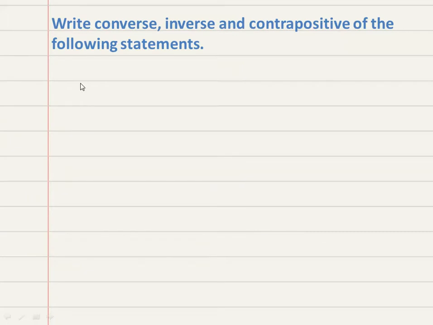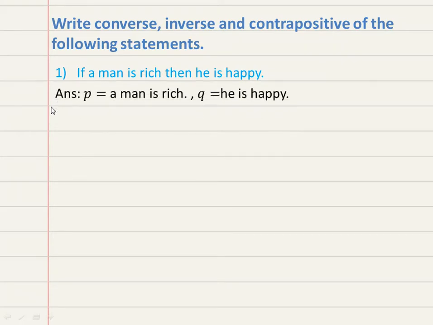The question is, write the converse, inverse and contrapositive of following statements. First statement: if a man is rich, then he is happy. An if-then type of statement is given to you, and we have to write converse, inverse and contrapositive. So in answer, how will you write?